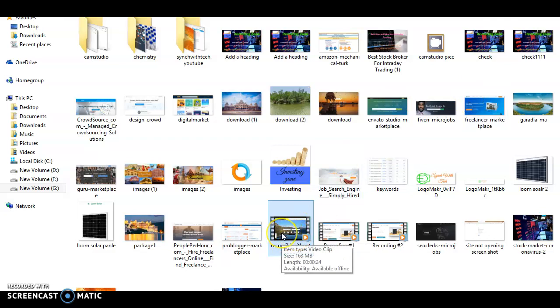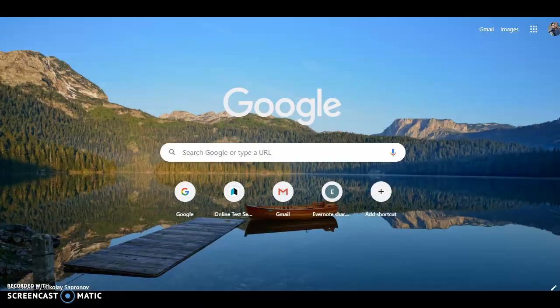This is a huge size for a 25-second video. If you want to reduce the size of the videos you record of your computer screen, you have to use a compressor.